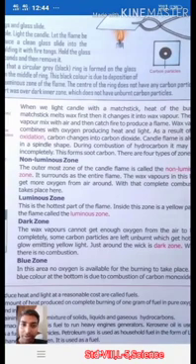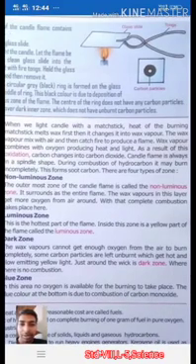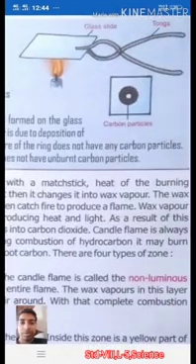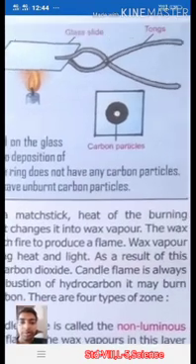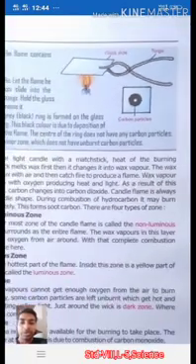This is because this part was the dark inner zone, which does not have unburnt carbon particles, right? So where the unburnt particles are there, we can see the black coloring due to those unburnt particles, as you can see here. And in between you can't see it because there is complete combustion in between, and incomplete combustion around that. Because of that incomplete combustion, the unburnt carbon ring, the black color ring, can be seen due to the unburnt carbon portion, right?